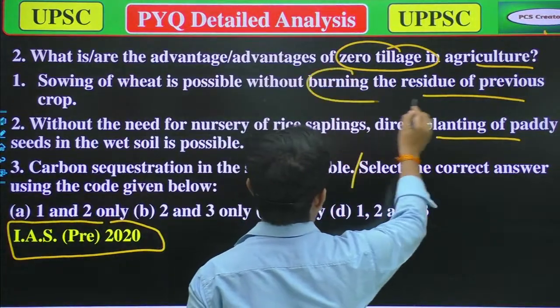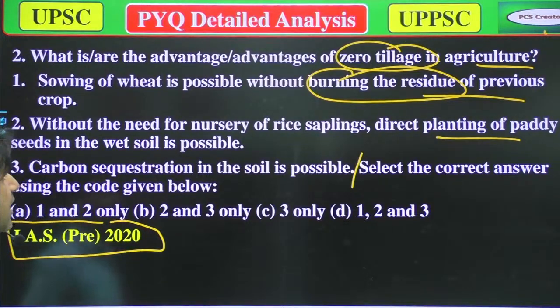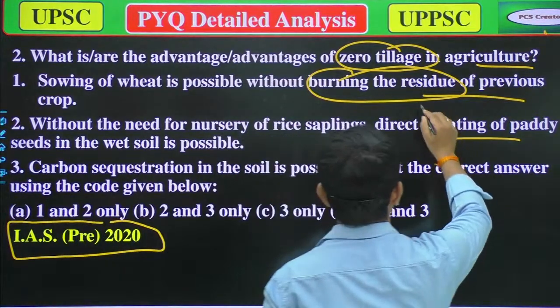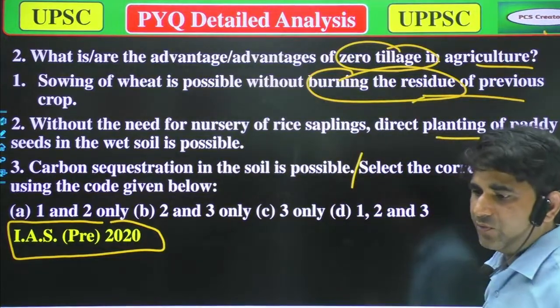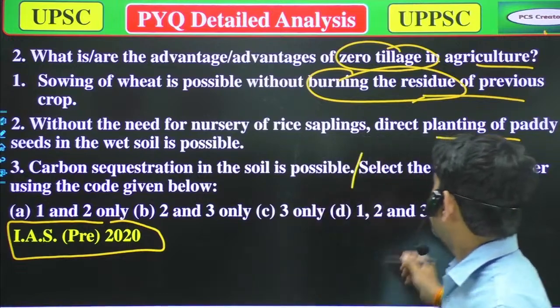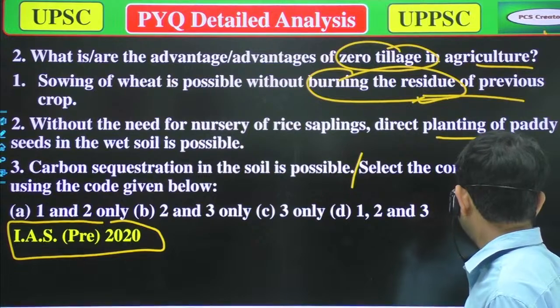Next, without the need of necessary rice puddling, directly planting the paddy seeds in the wet soil is possible. Third, carbon sequestration in the soil is possible. So we have to think about only two things, that is zero tillage and burning of residue. If we talk about these two terms, we can attempt that question.